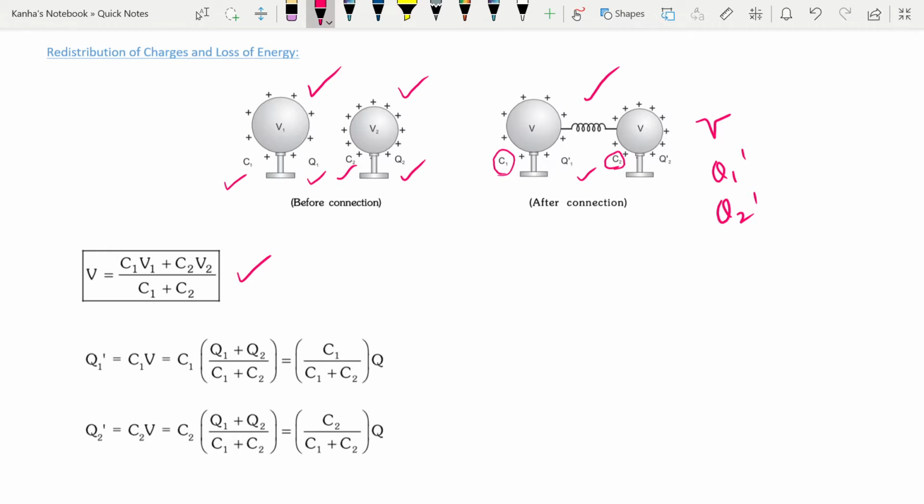How do you find these? First of all, according to the law of conservation of charge, Q before connection is equal to Q after connection.